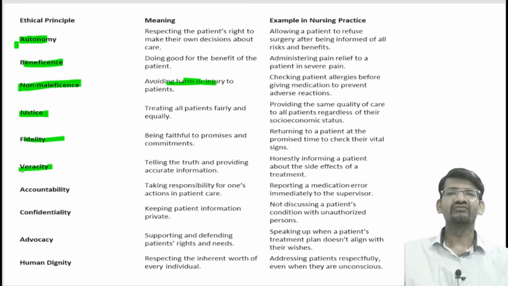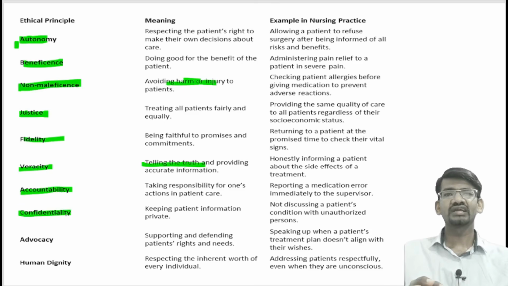Then veracity means telling the truth, giving accurate information or providing truthful information related to the patient. Then accountability, where you should take responsibility for your actions. Whatever actions you do on the patients, you should be responsible for that.